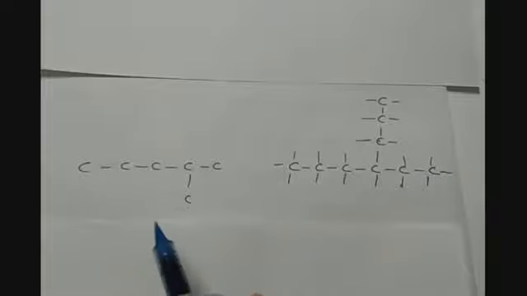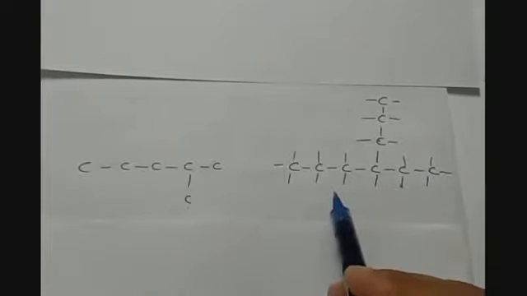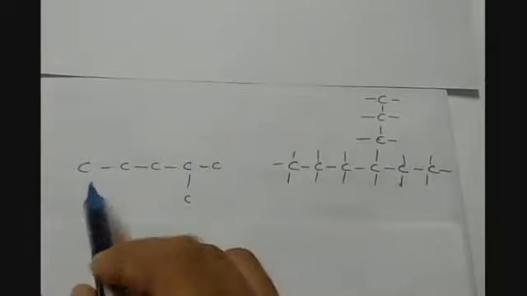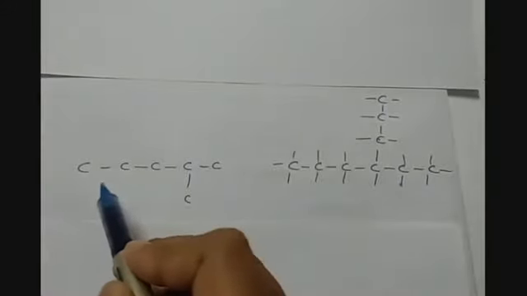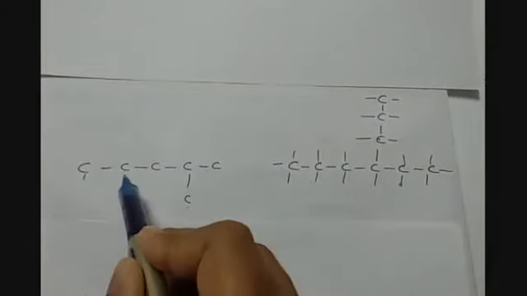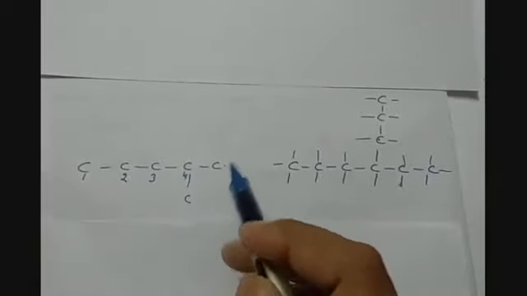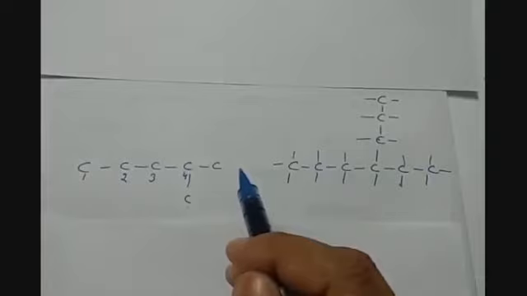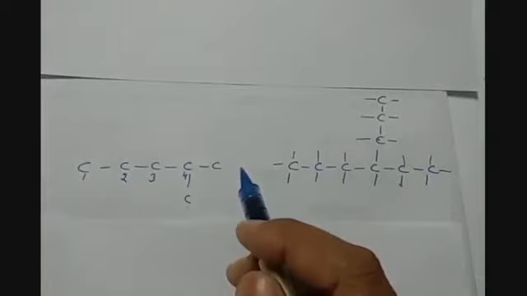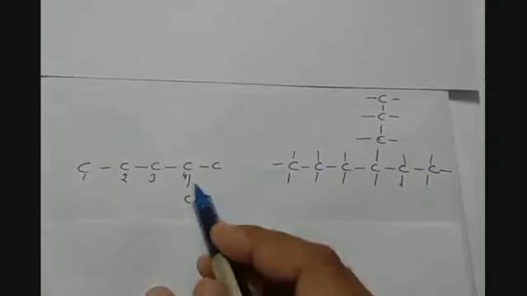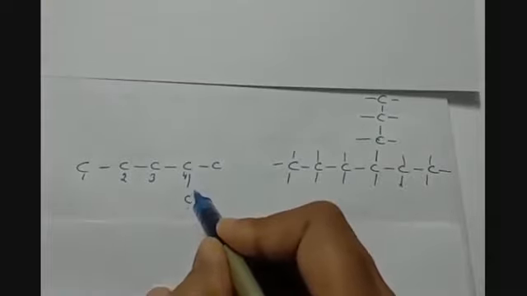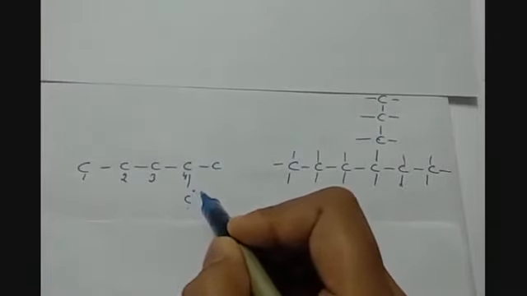Here we have 2 carbon chains present in front of us, and we have to find out the parent chain in each. So let us see this one. Let us number the carbon atoms first. 1, 2, 3, 4. Although we have to find out the straight chain, we also have to think about the longest carbon chain. So if we take this as 5, then the carbon chain is of 5 only.